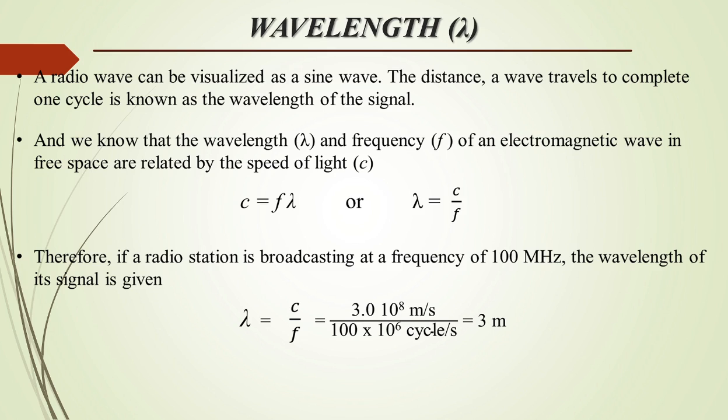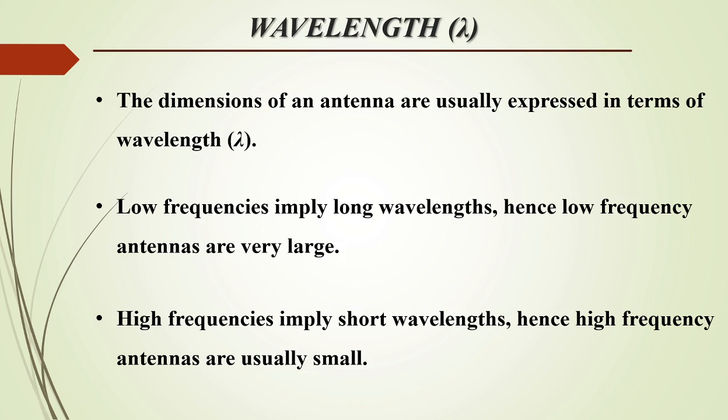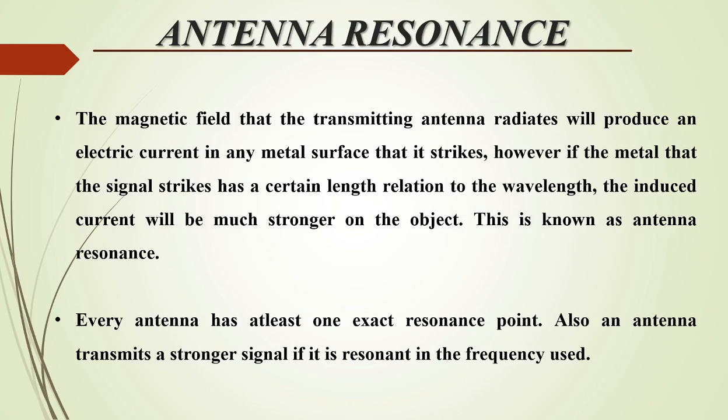The height of the antenna also depends on the wavelength. The higher the wavelength, the greater the height of the antenna; the smaller the wavelength, the smaller the height of the antenna. The dimensions of an antenna are usually expressed in terms of the wavelength, and low frequencies imply long wavelengths, hence low frequency antennas are very large. Higher frequencies imply short wavelengths, and hence higher frequency antennas are usually small.